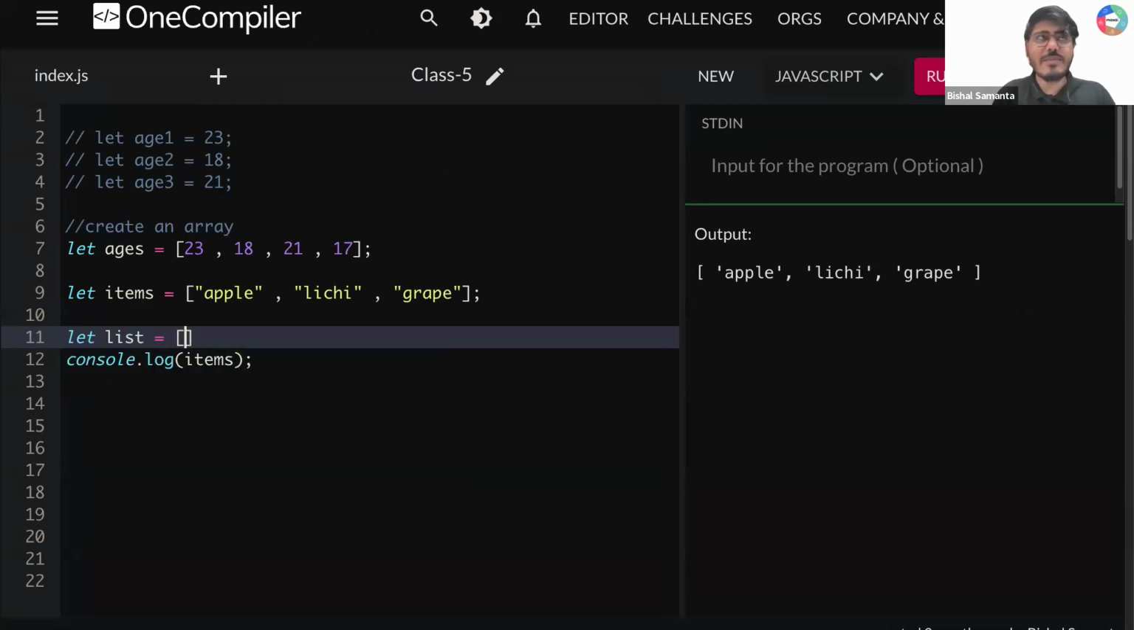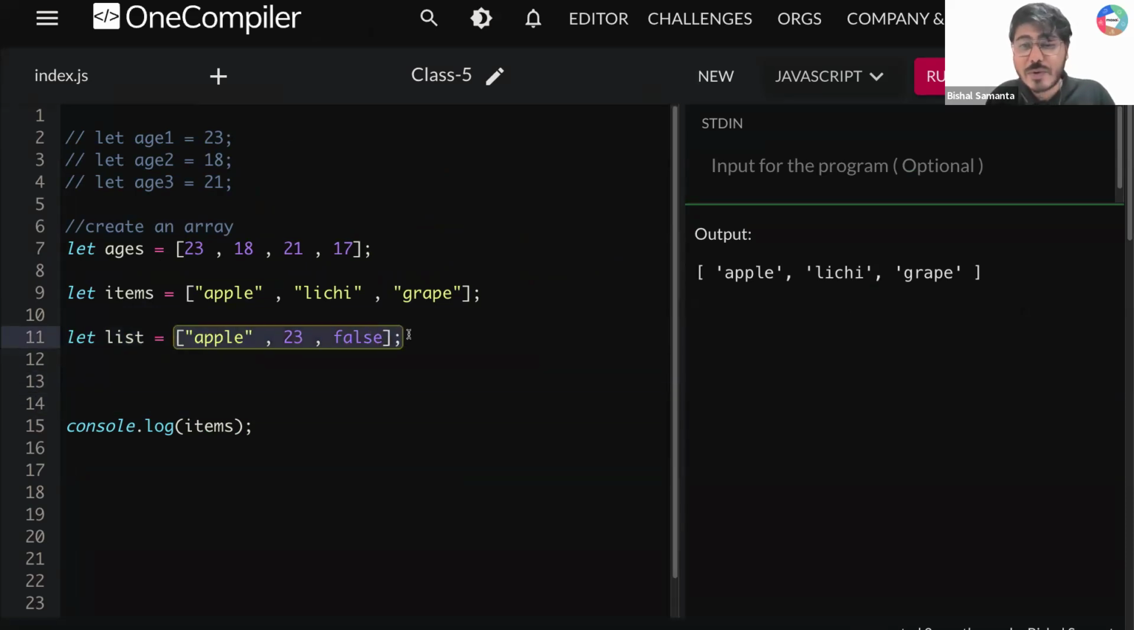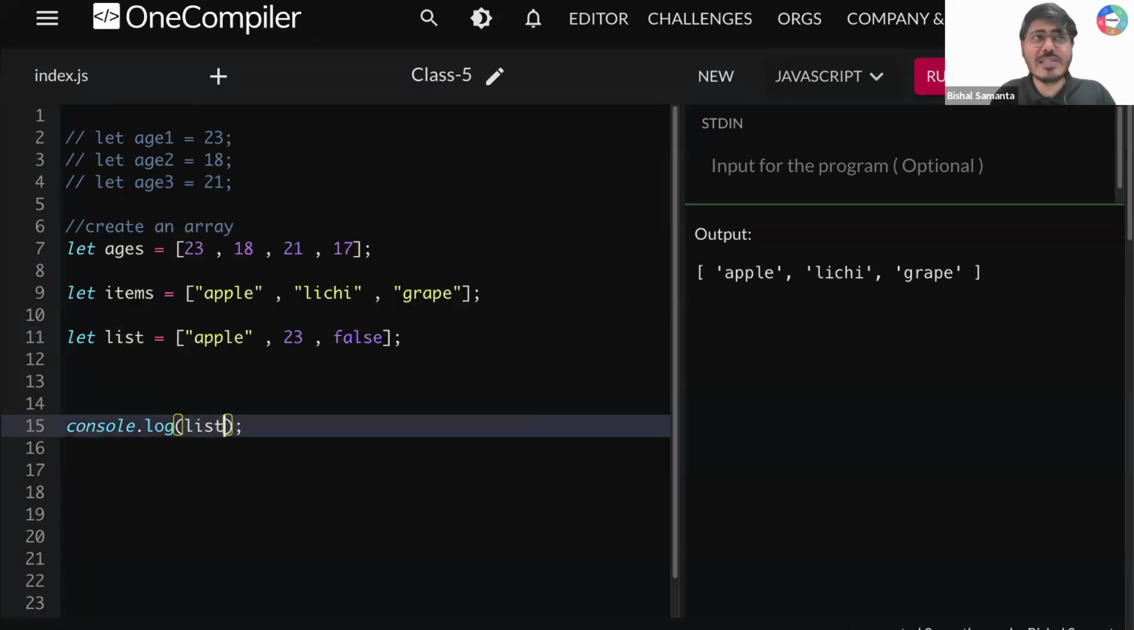So let's say here I'm writing apple, which is a string. After that I'm writing 23. After that, let's say I'm writing false. Now tell me one thing, guys. Can I store an array something like that? What do you think? क्या लगता है आपको? Can I do it? Okay, let's try to print it. Then we'll see.